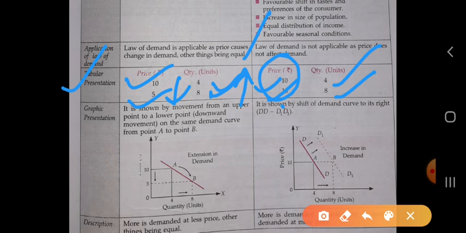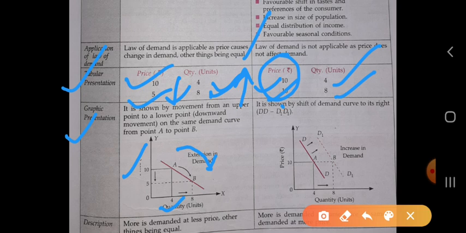Okay, now the next one is graphical presentation. It is shown by the movement from upper point to lower point on the same demand curve. In the case of extension of demand, we study the movement along the same curve. When the price is 10, consumer is consuming 4 units.